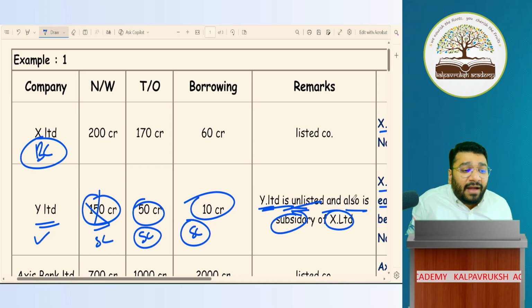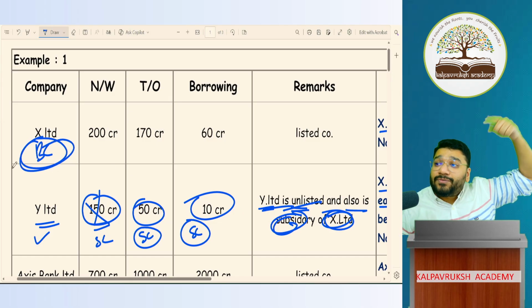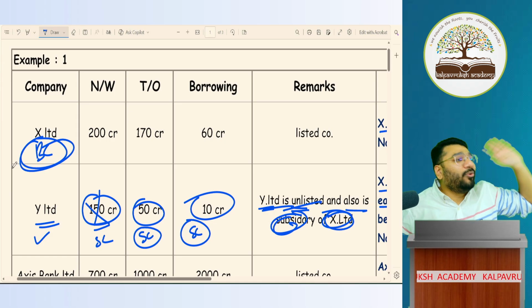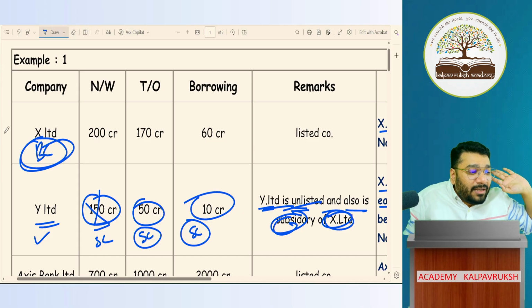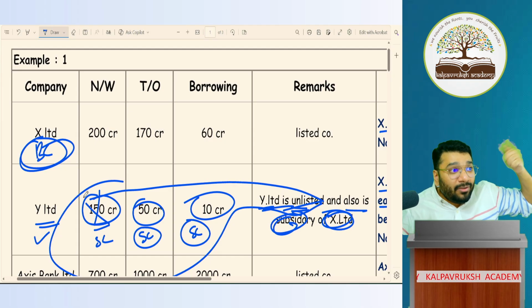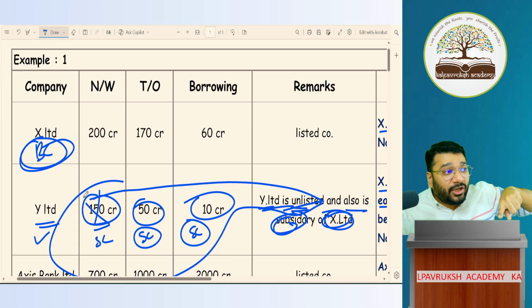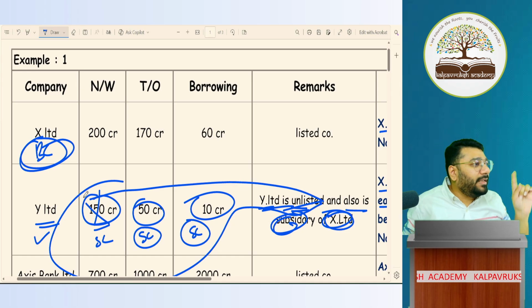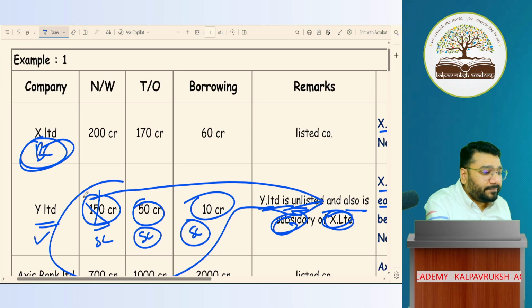But Y Limited is a subsidiary of X Limited, and X Limited is a big company. Now the elder brother is following big company rules, so the younger brother will follow big company rules only. When you look at the conditions, everything so far is small company conditions only. But the moment it became the holding or the subsidiary of the big company, then this also will automatically become a big company. Got it, not got it? Super.